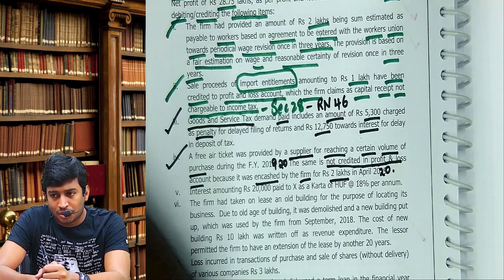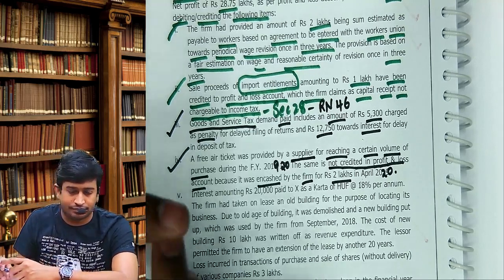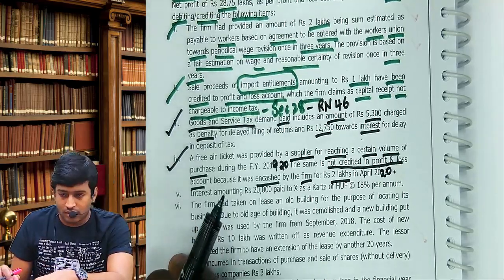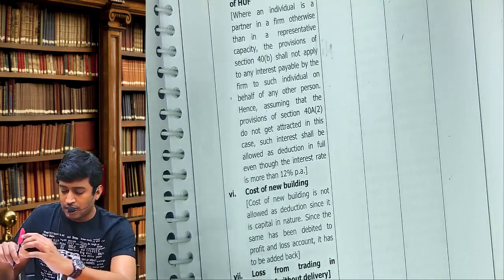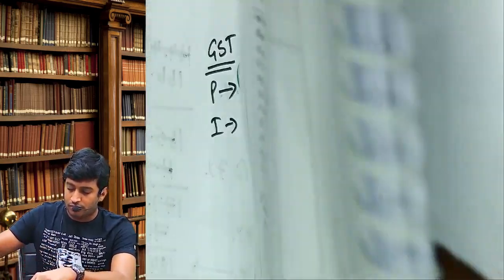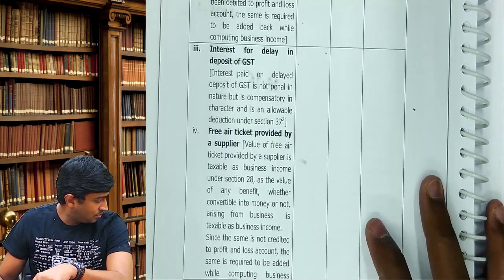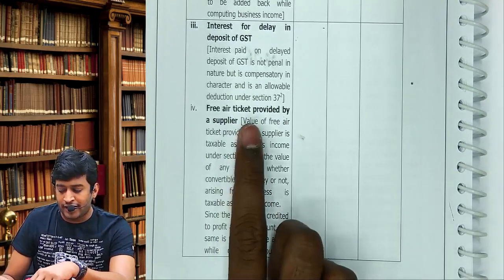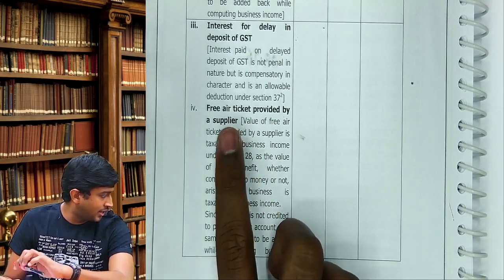Add to profit. How much? 2 lakhs. Come to page 184. Can you see the heading free air ticket?